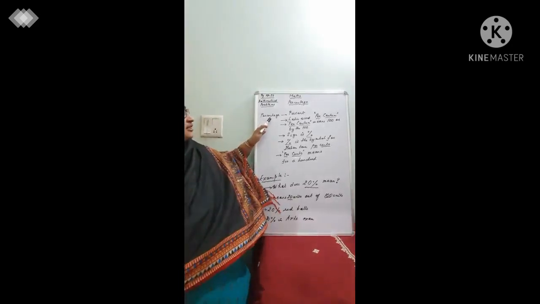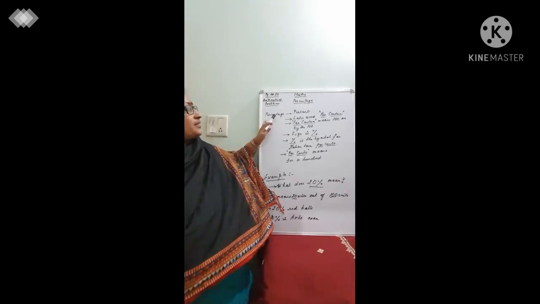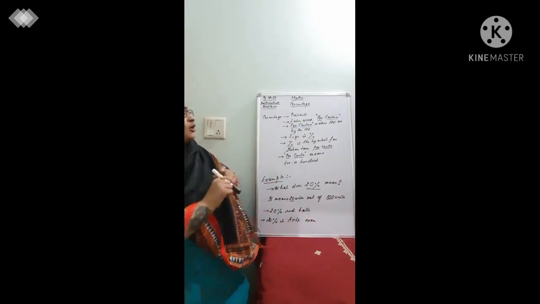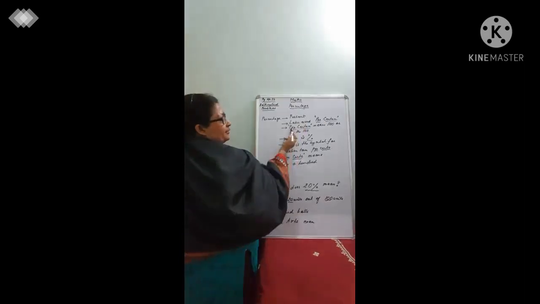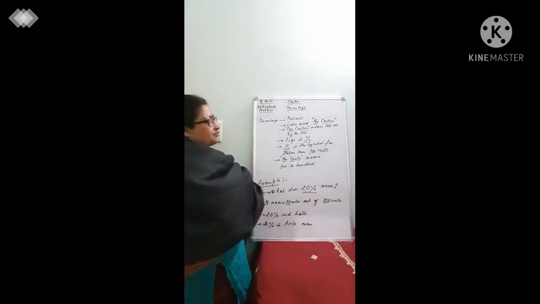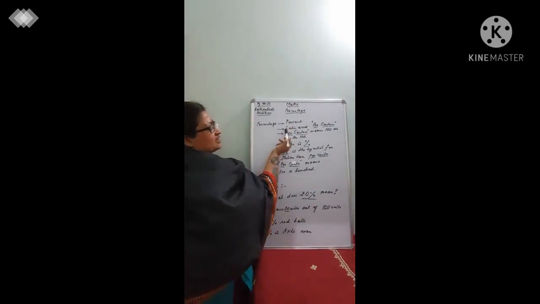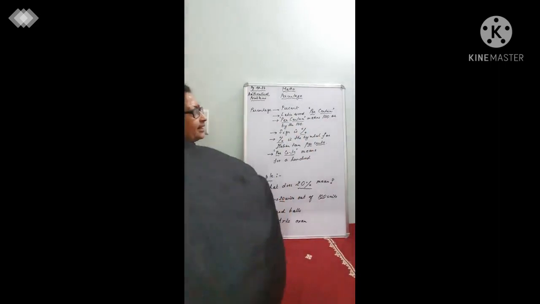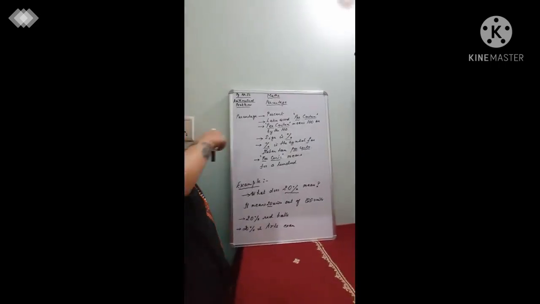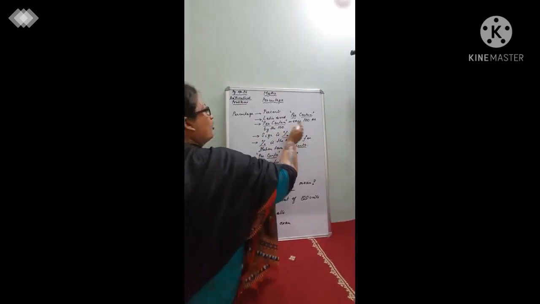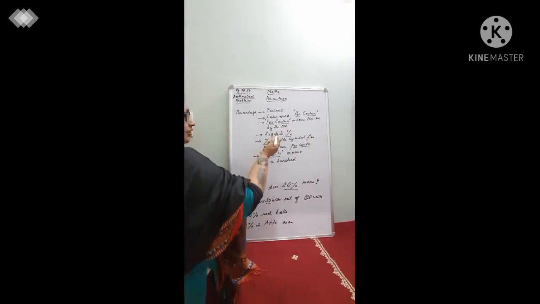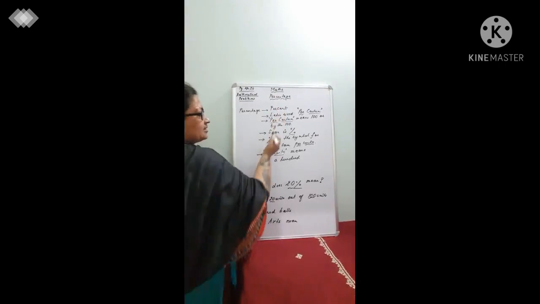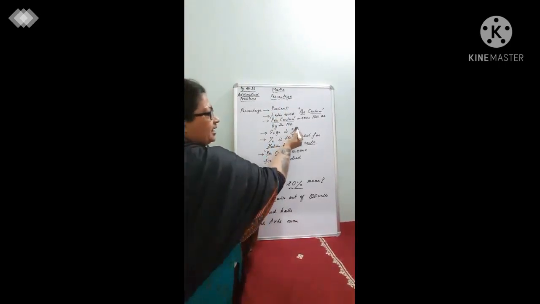Whenever we are talking about percentage, we basically discuss what is the percent. Now, where did you get the word percent from? The word percent is gotten from the Latin word percentum. Percentum means 100 or by the 100. The term percentage or percent is denoted by the symbol like this.